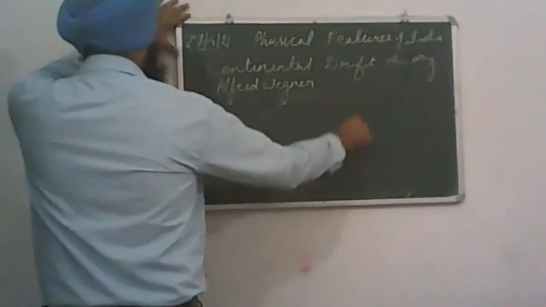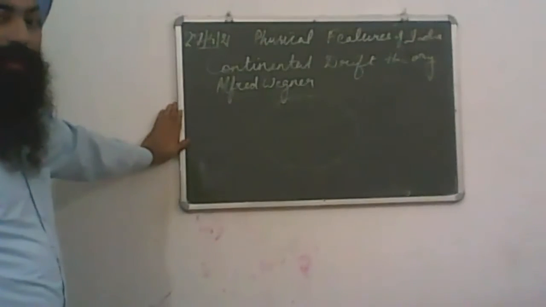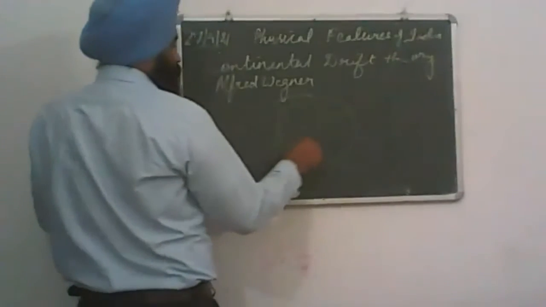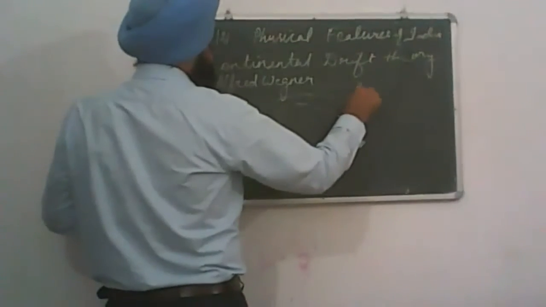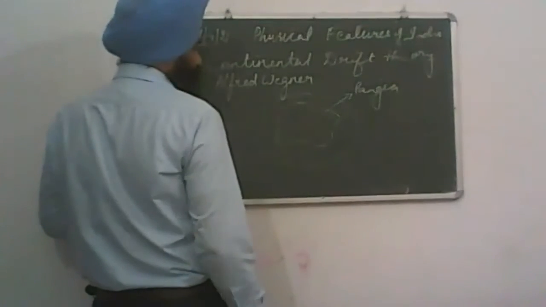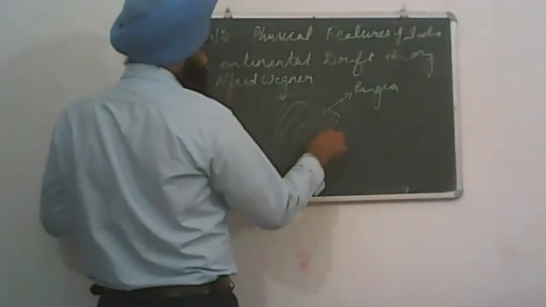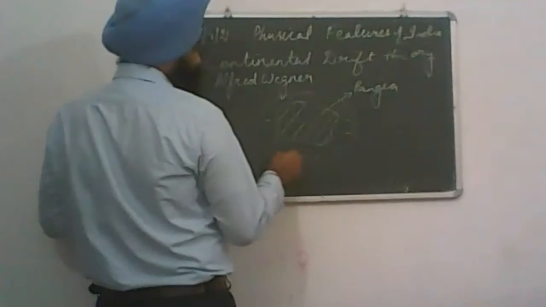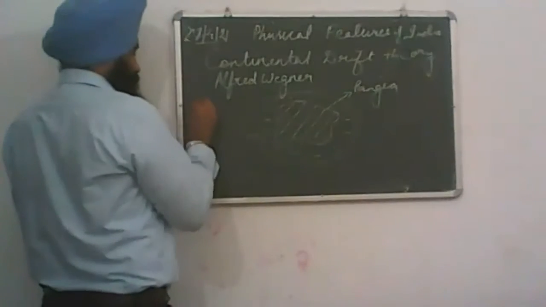So according to Wegener, when Earth came into existence, at that time there was a massive continent named Pangaea. Pangaea was surrounded by water named Panthalassa.